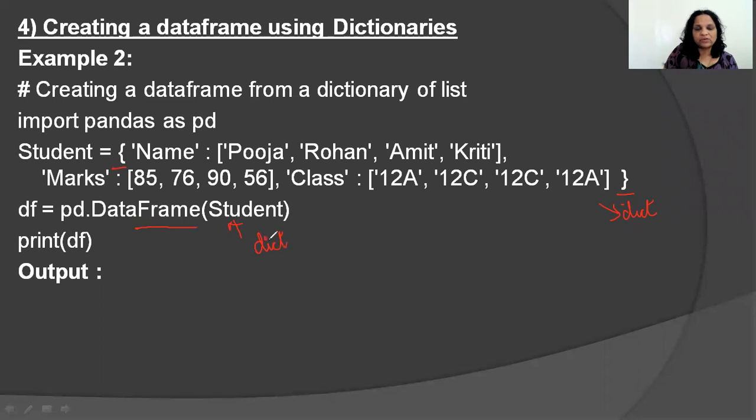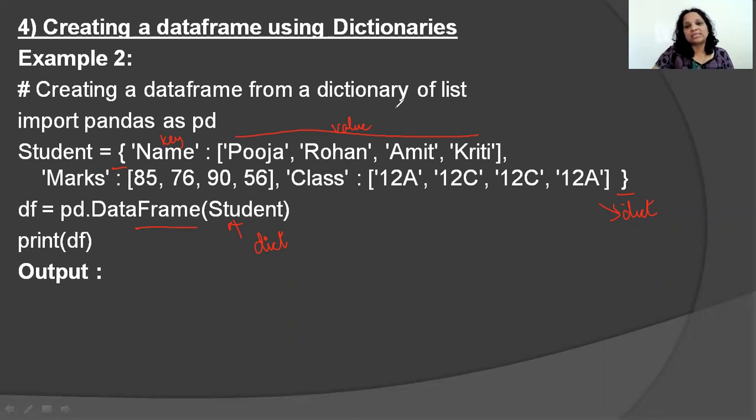But the only difference here is, if you look at the dictionary carefully, this is your key and this is your value. And now the value is not a single value, it's a list of values. Which means under the key called name, that means under the heading called name, you will have 4 values listed below it, which are Pooja, Rohan, Amit, and Kriti.